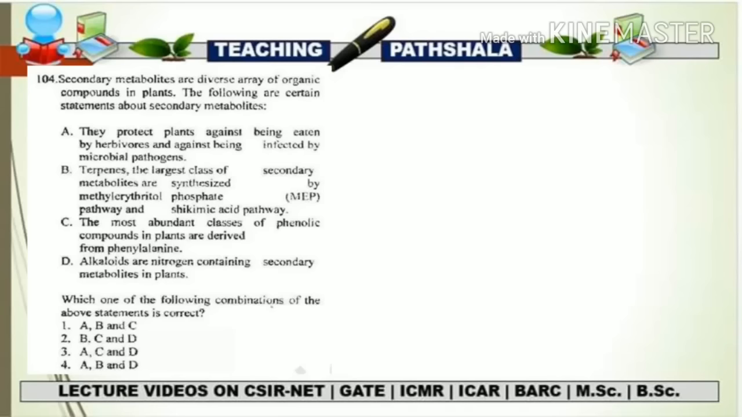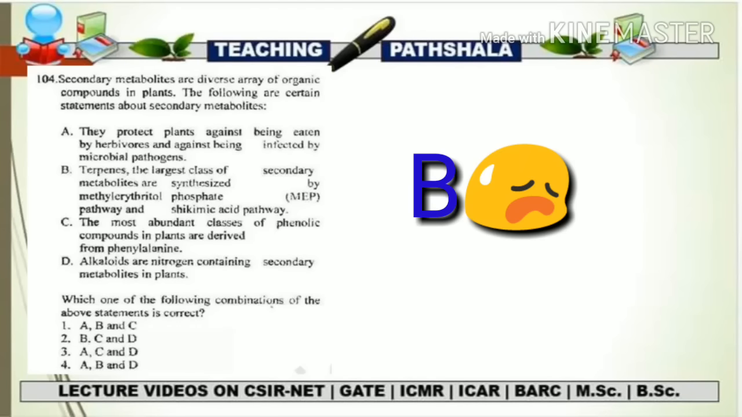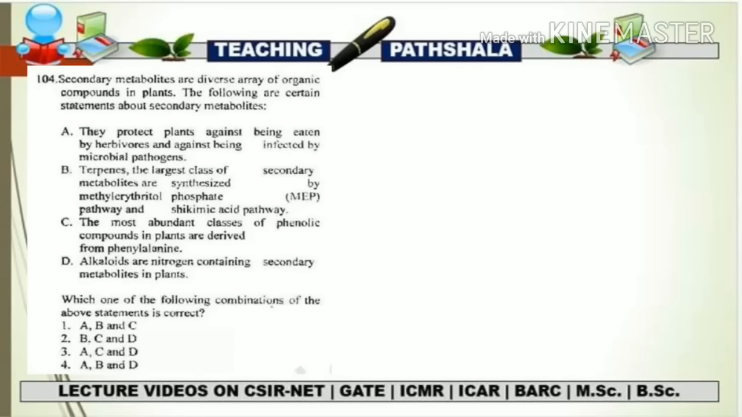So this statement is totally wrong, because terpenes are synthesized with the help of the MEP pathway as well as the MVA pathway, that is the mevalonic acid pathway and the methylerythritol phosphate pathway. But in this question they have mentioned that it is synthesized from the shikimic acid pathway. So that is why the B statement is totally wrong.